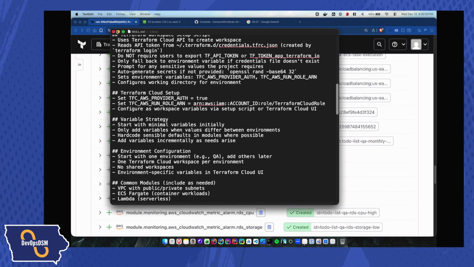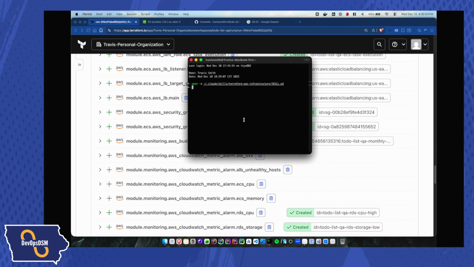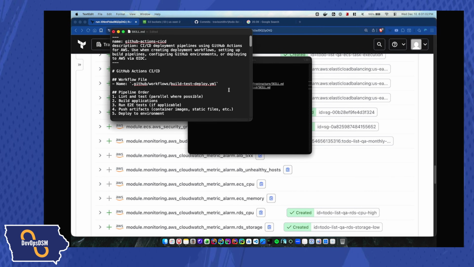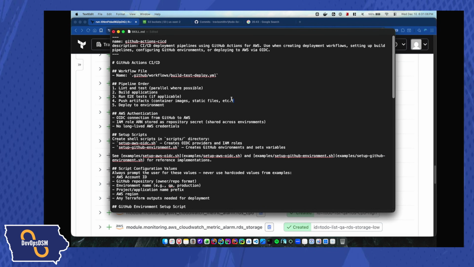I do the same thing with GitHub Actions, or a GitHub CI/CD pipeline. Technically you could do this for CircleCI, or for some other CI tool that you use, or if you wanted to give it more generic information on CI/CD, you can do that. But this is basically what I told it.